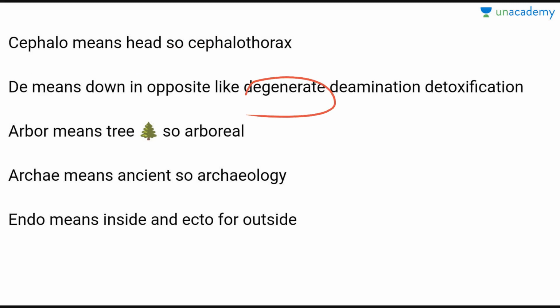Now de means down, or opposite, like degenerate. As we say degenerate, it means end of. Deamination or detoxification. Detoxification means ending the effect of any toxic substance that can poison any living cells. So detoxification.